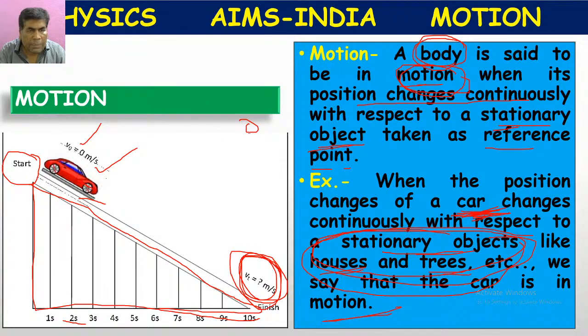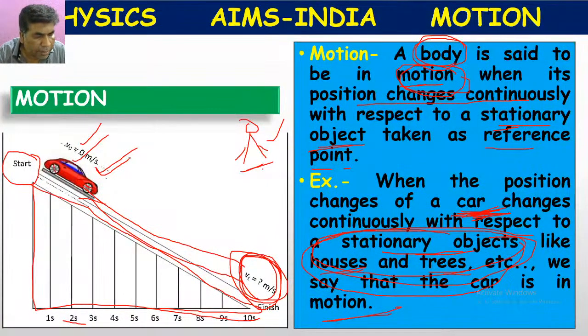Suppose one observer is here. According to him, what is happening to the position of the car? The position of the car from 1 second to 10 seconds, with respect to time or with respect to the person, is changing continuously. So we can say that the car is in motion.